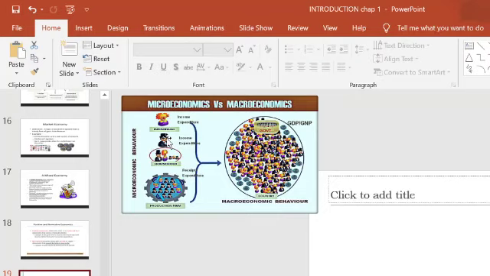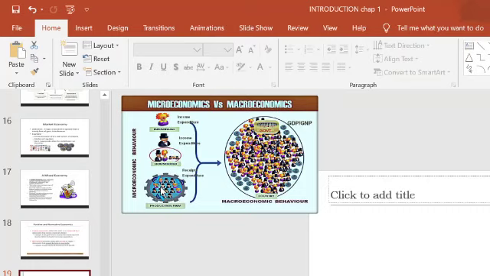Next you can see the household. Household means a family or a single unit, a single family. So in microeconomics, we are going to study the consumer behavior and expenditure behavior of a single family.